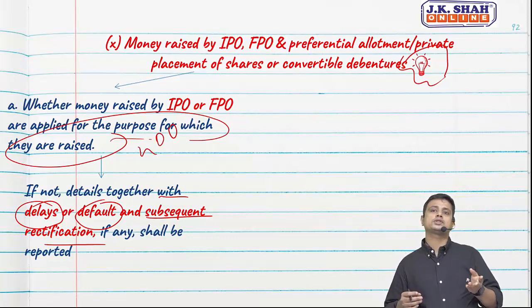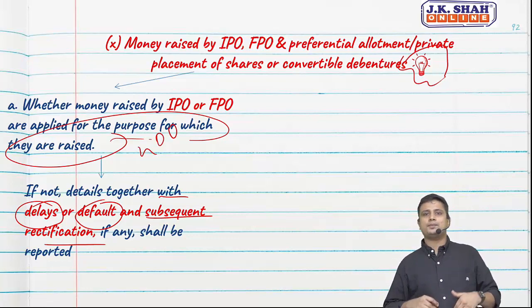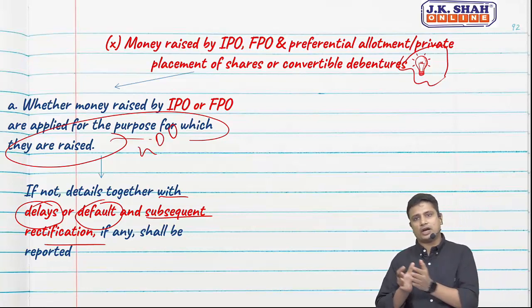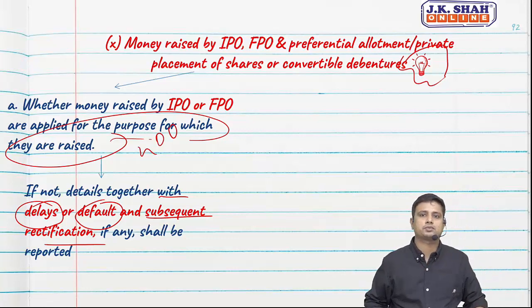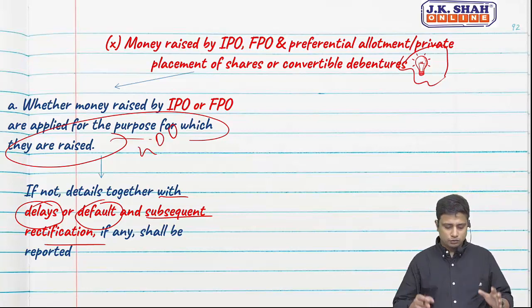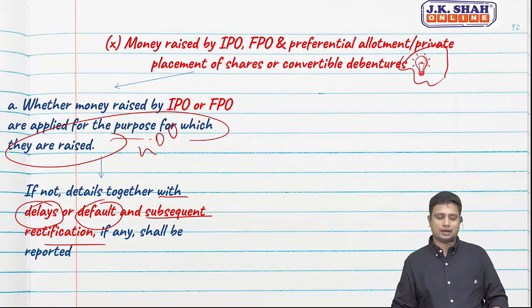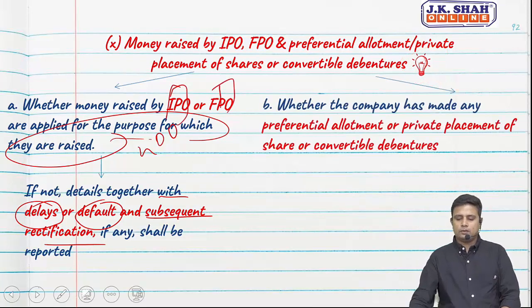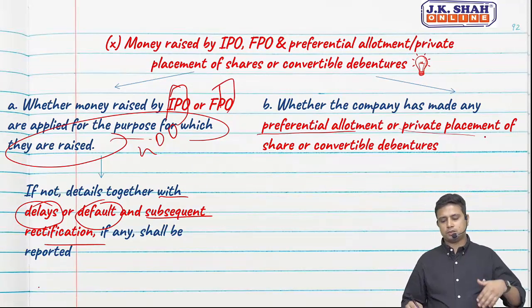Out of 400 crores, let us assume 80 crores have been utilized for some other purpose. Or maybe later on I have rectified it: 80 crores were utilized for some other purpose, but then I withdrew that money and put it into the expansion of the Andhra Pradesh plant. So in that particular scenario, we need to report all the three things: if there were any delay, default, or subsequent rectification.